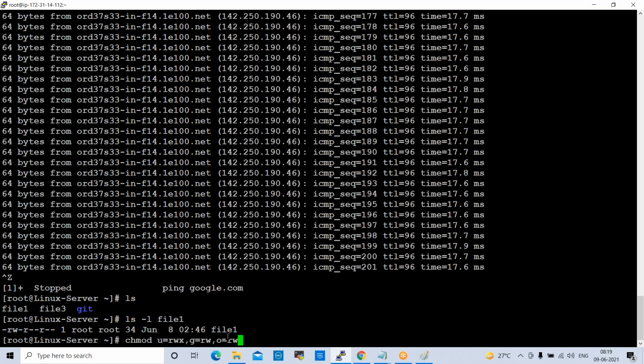So what I'm doing here: earlier we had read write access for user and owner, and read only access for group level, and read only access for others level. Now I'm modifying it into user level RWX, read write execute, and group level read and write, others level read and write. Okay, enter here.